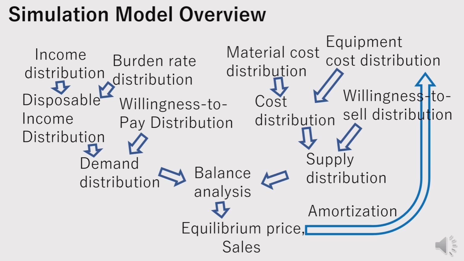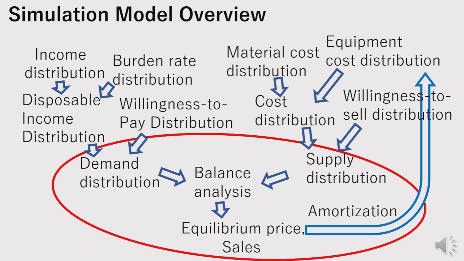Final step, balance analysis. Finally, a balance analysis is performed using the demand distribution and the supply distribution. From this, we calculate the equilibrium price and the sales amount. 20% of the resulting sales amount is allocated to depreciation of capital investment, which leads to a reduction in product cost in the following year.